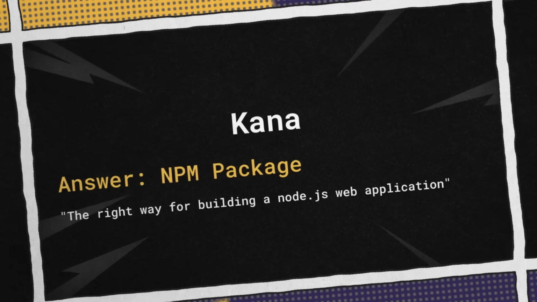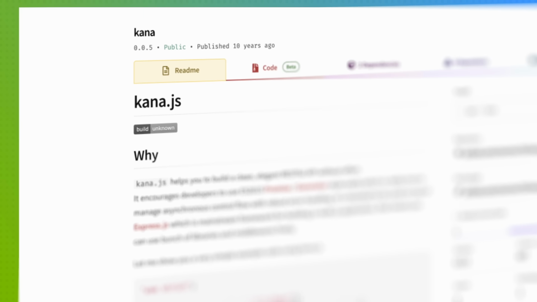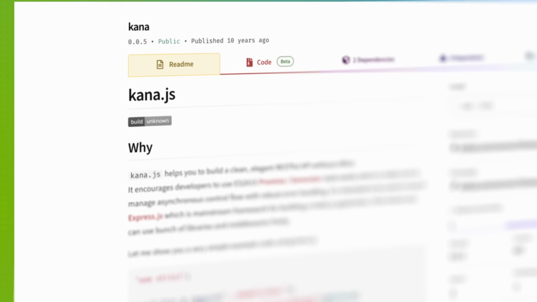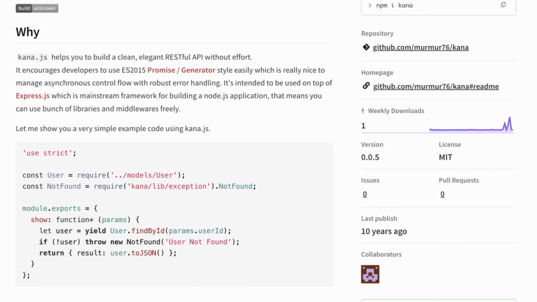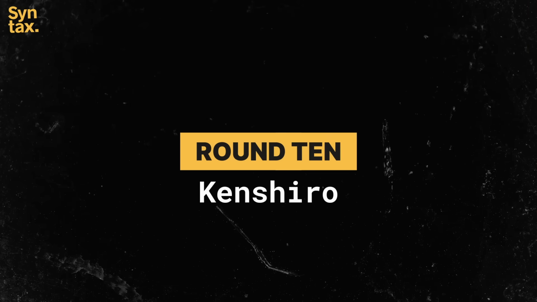The right way for building a Node.js web app. What? There is a right way, and it is Kana. We've all decided. Published 9 years ago, weekly downloads. Kana.js helps you build clean, elegant, RESTful APIs with less effort. It encourages developers to use Promise generator style, which is very nice to manage asynchronous flow. Man, this was way ahead of its time. Yeah. Definitely. Using generators. I guess Promise and generators, it was 9 years ago. Similar to how Koa did generators. That's wild.